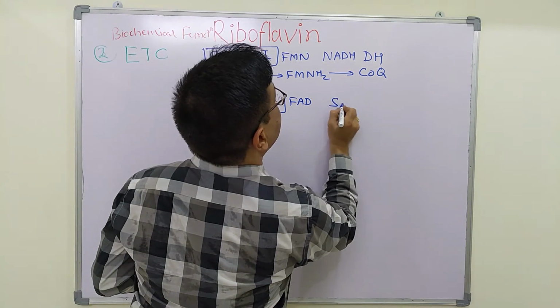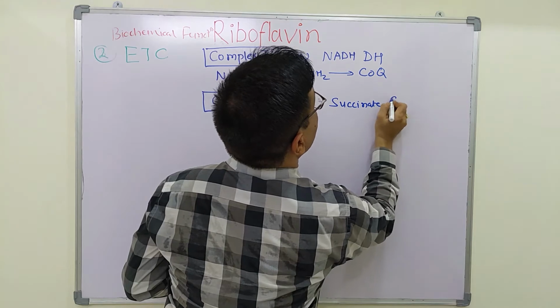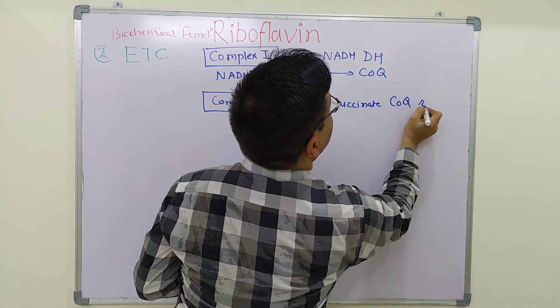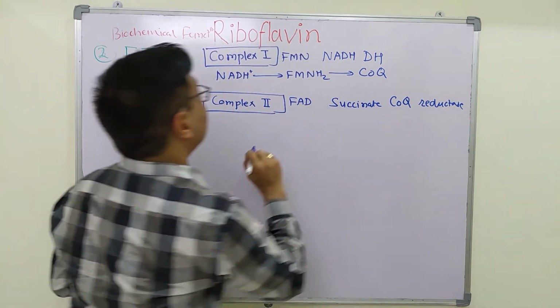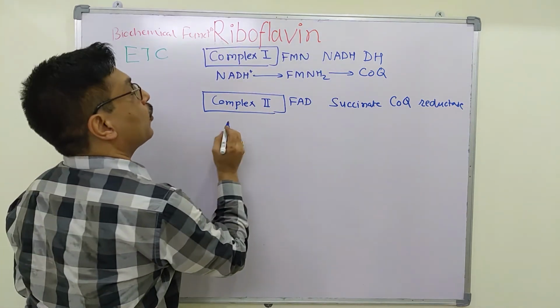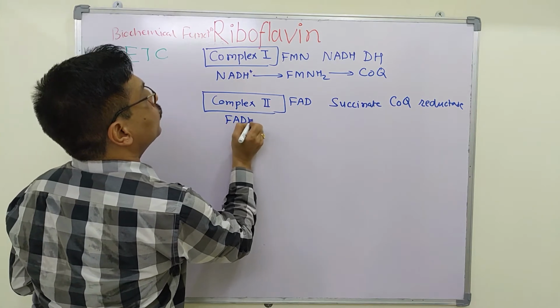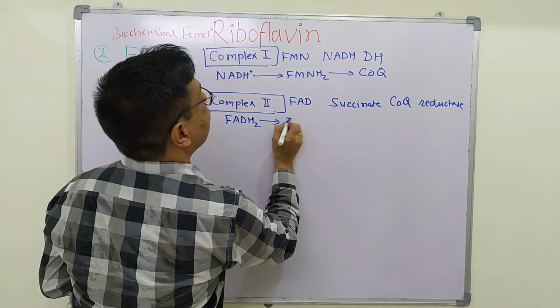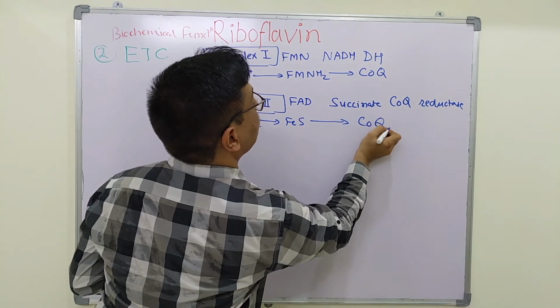Complex 2 is known as succinate CoQ reductase, and in this, electrons are transferred from FADH2 to iron sulfur protein and then to coenzyme Q.